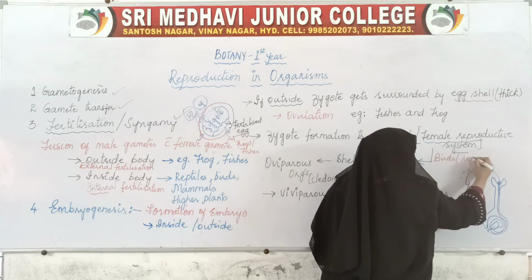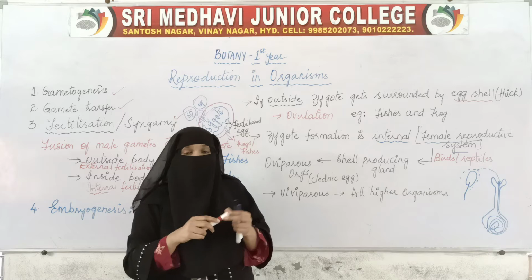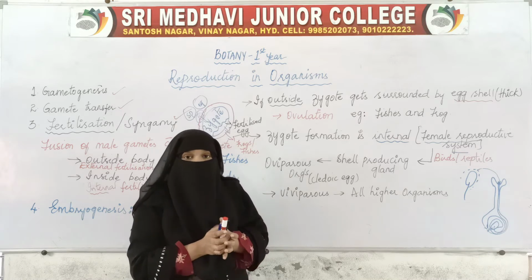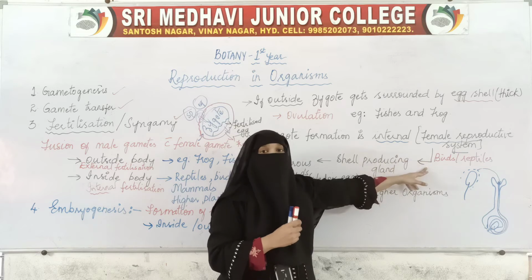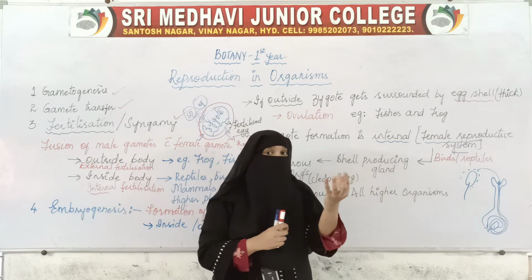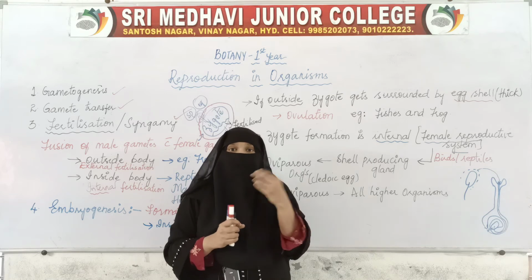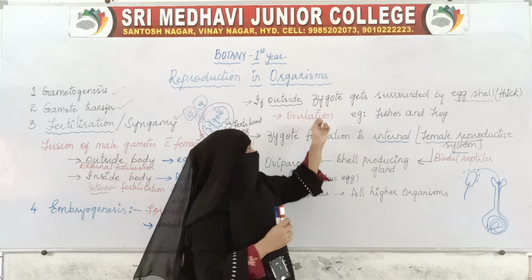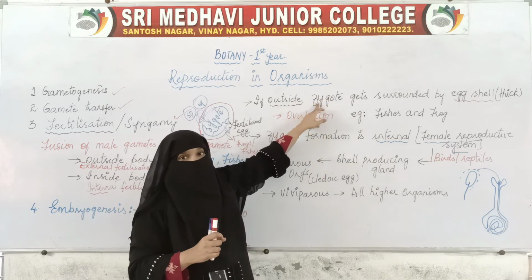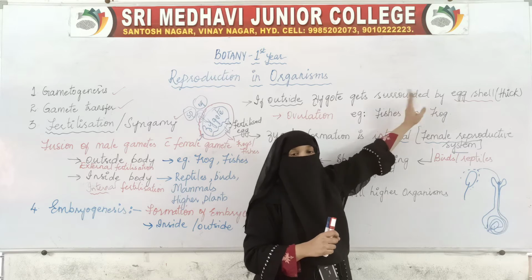and reptiles, despite the fertilization being internal, the female reproductive organ will also produce a shell. Like here, outside the body, the shell was produced outside the body of the female.